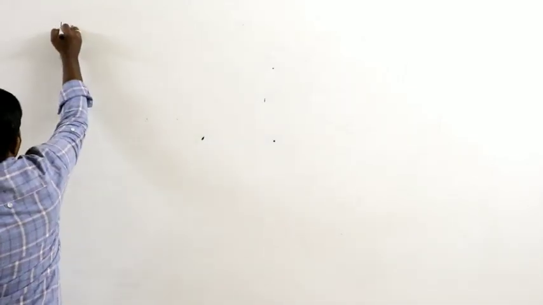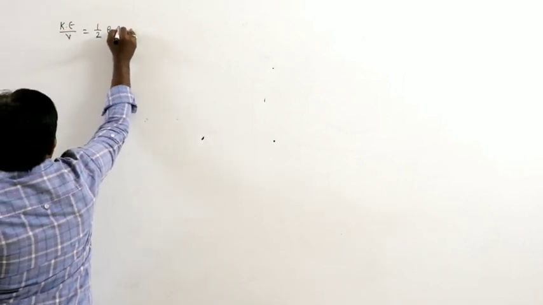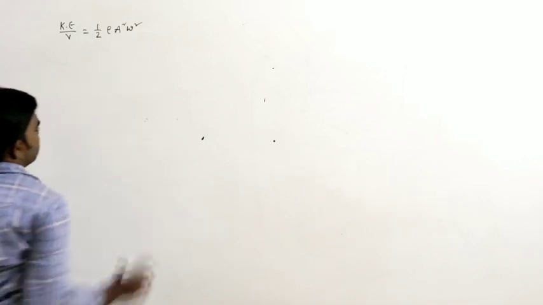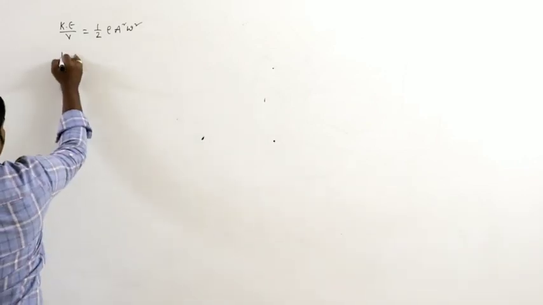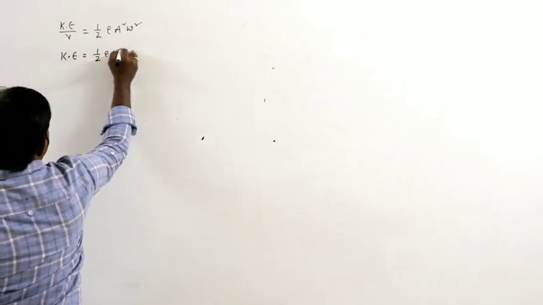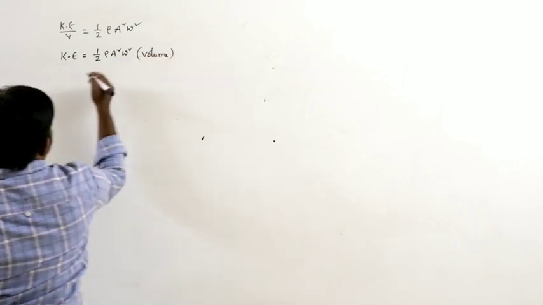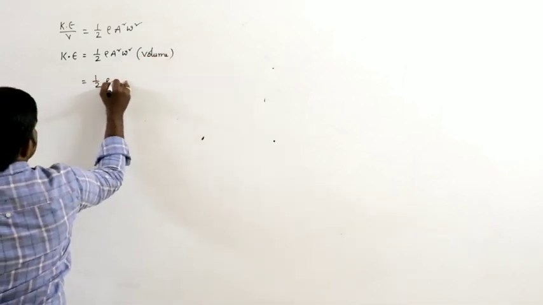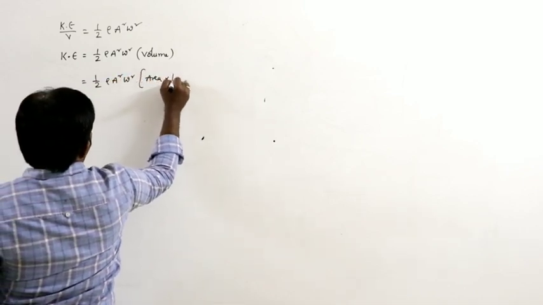So the kinetic energy per unit volume we got is half rho a square omega square. So the kinetic energy is half rho a square omega square into volume. For convenience, volume can be written as area into length.